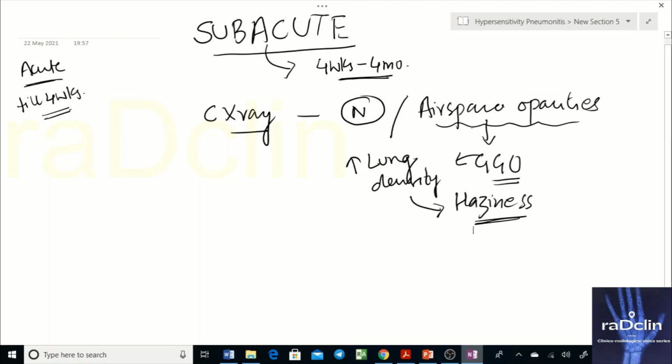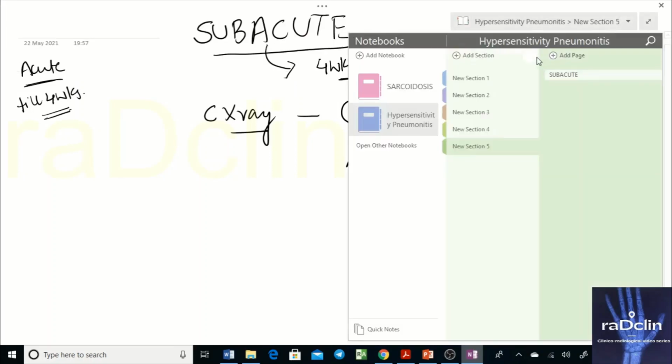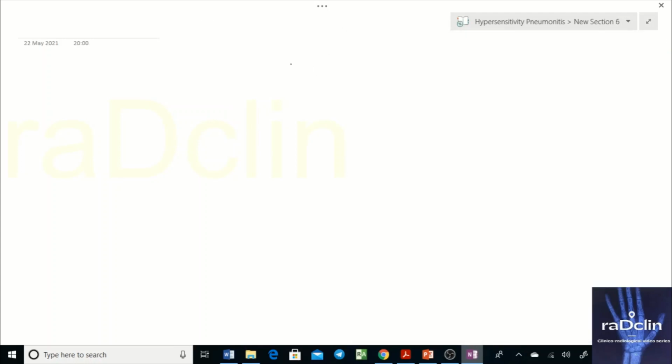Now, why is it so, and what are going to be the HRCT findings? That is going to be important. First of all, we need to understand what histopathologically this patient will have in the subacute stage. Histopathologically, there are 3 things that the patient will have. One thing is alveolitis. The next thing the patient will have is what?